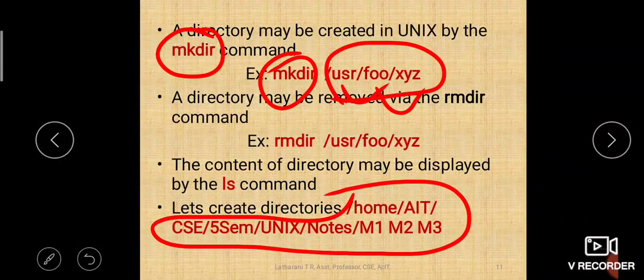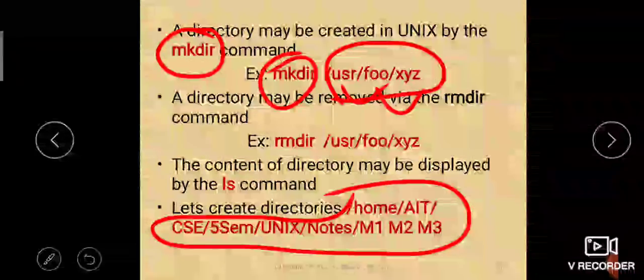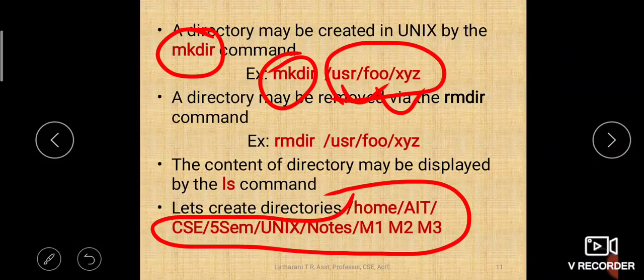You can use mkdir to create the directories, you can use cat for creating the files, and you can use cd to enter into the directory. Okay, try to create this path. We will discuss how to create it completely in the next class.